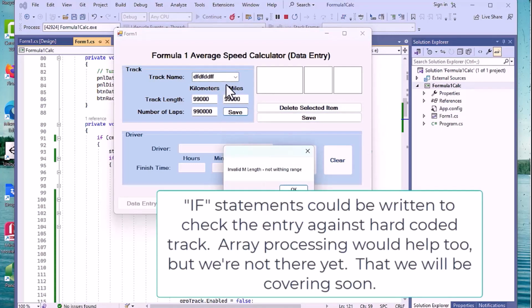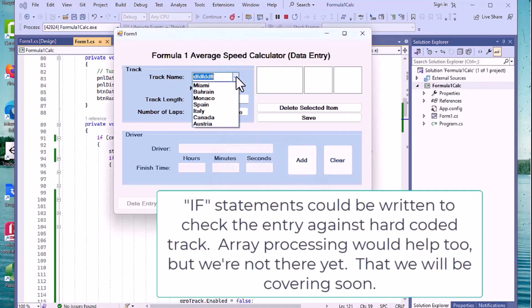But because we're using a combo box, we're allowing the user to basically drop down and put in something that we know is going to be legit. At least it lessens the ability. Down the road, we're going to figure out a way of actually stopping garbage from going in there and looking at legitimate stuff. If statements might help. You know, if it's not equal to Monaco and not equal to Spain and not equal to this, then it's an error, and we have to put something in there. So we're not fully fixing this piece, but we've got it down to the point where the user's really got to be trying pretty hard to make a mess here.